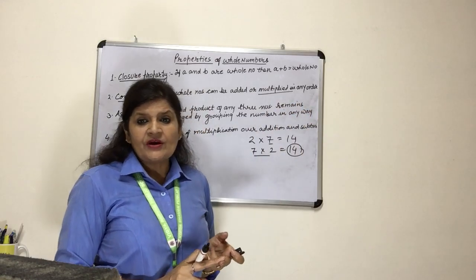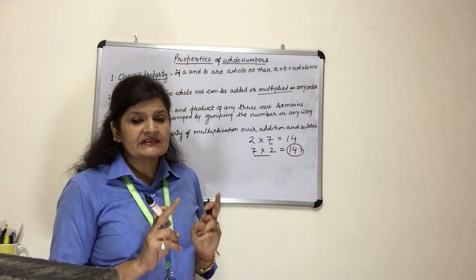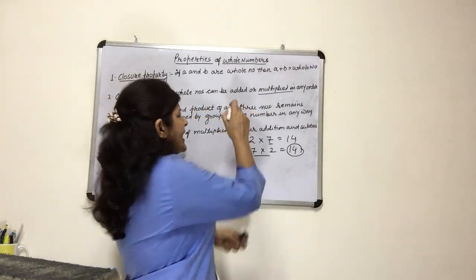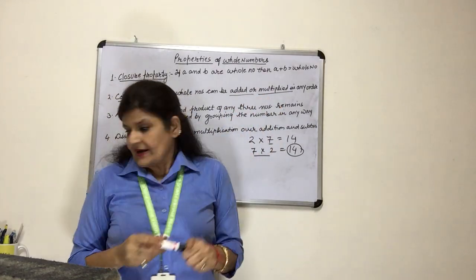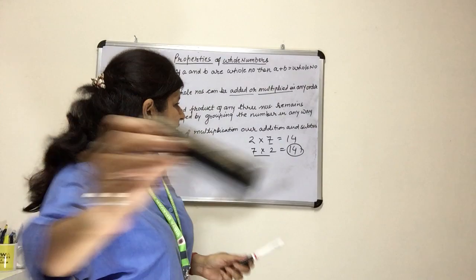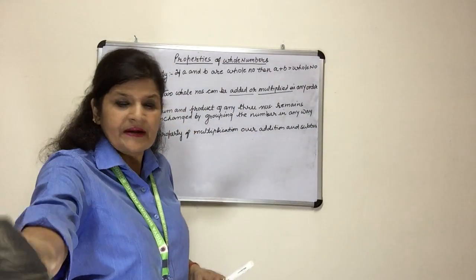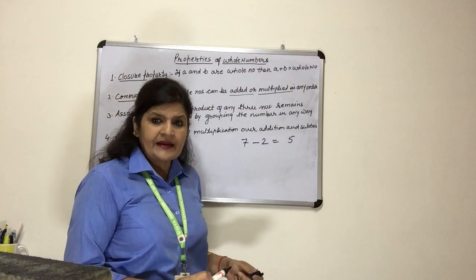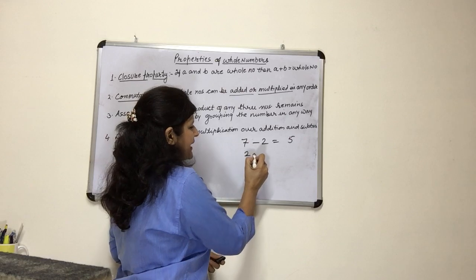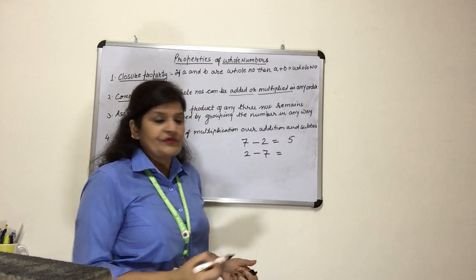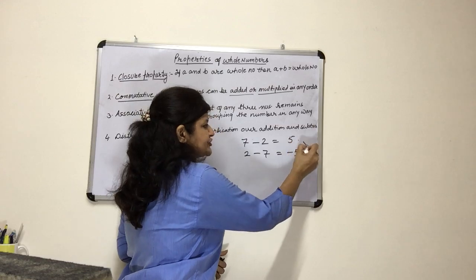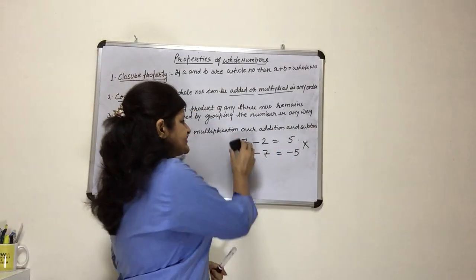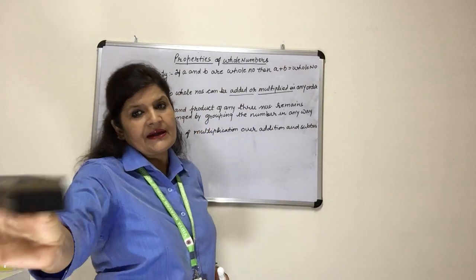This property does not belong to subtraction or division. That is why it has been written that this property goes with addition and multiplication. Understand? Now you can better understand why this property will not work with subtraction. See, if I subtract 7 minus 2, we will get 5, right? If I write 2 minus 7, we will get minus 5. The answer is not the same. So that is why this property does not belong to subtraction. This property goes with addition and multiplication.